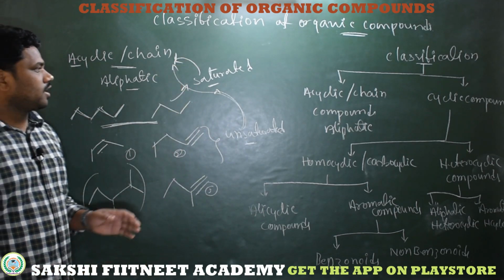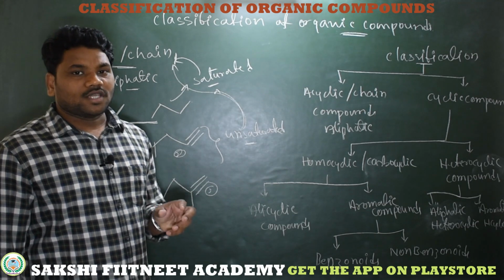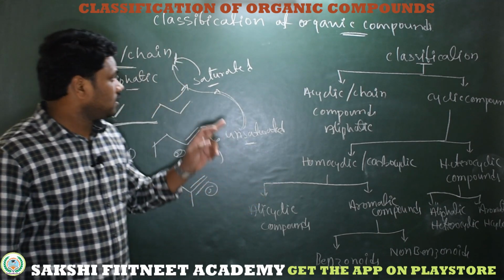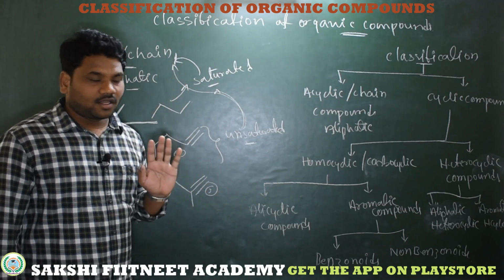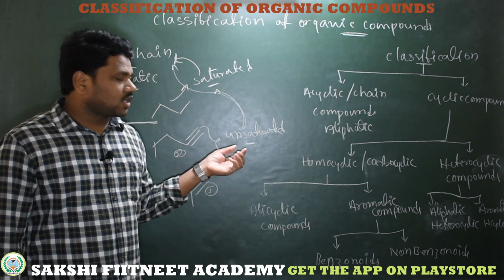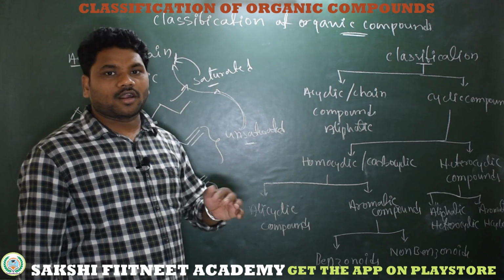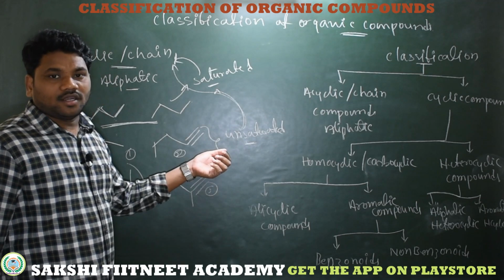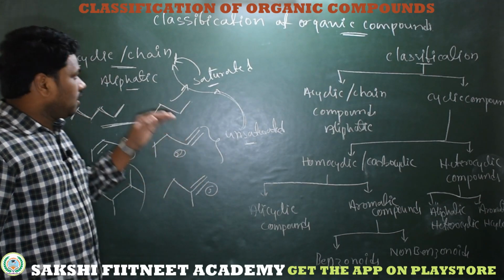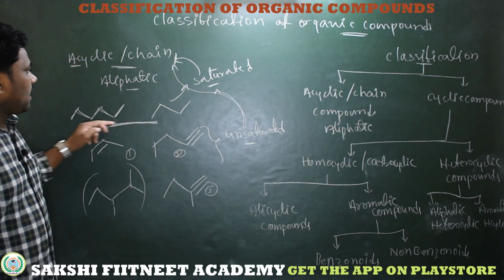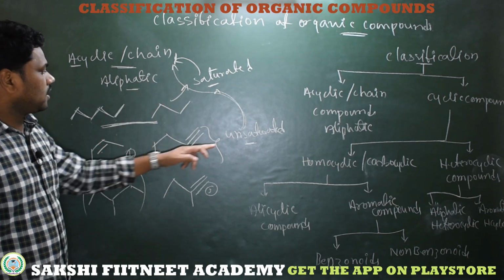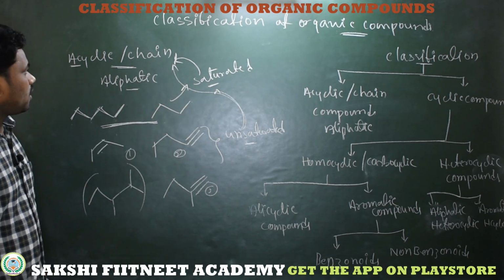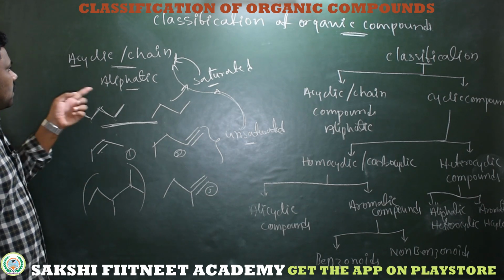compounds. See, saturated is nothing but a compound which has only sp3 carbons, whether cyclic or acyclic. Unsaturated means the compound which has a double bond or triple bond, whether it's cyclic or acyclic. Here these are acyclic. So acyclic saturated compounds, acyclic unsaturated compounds. So I hope you understand well which are acyclic compounds.